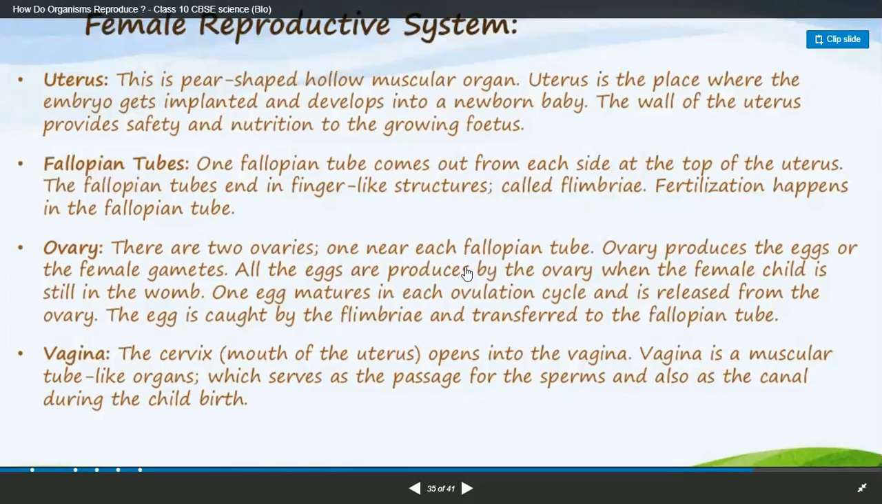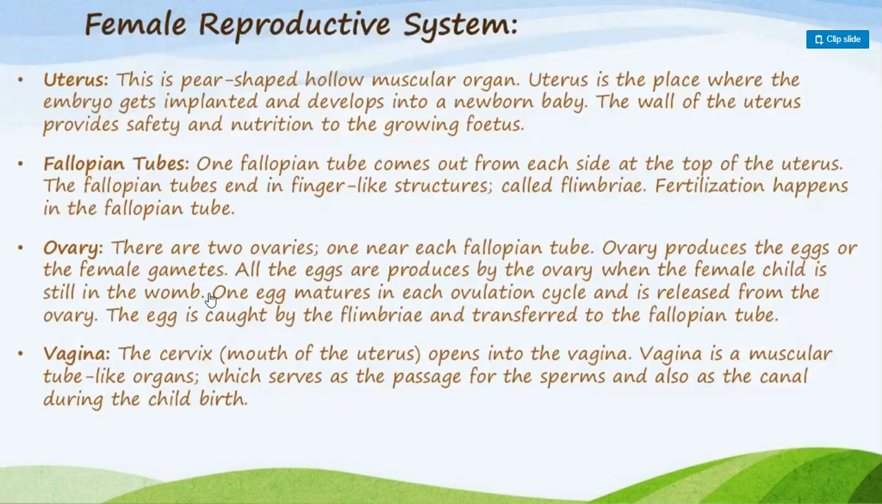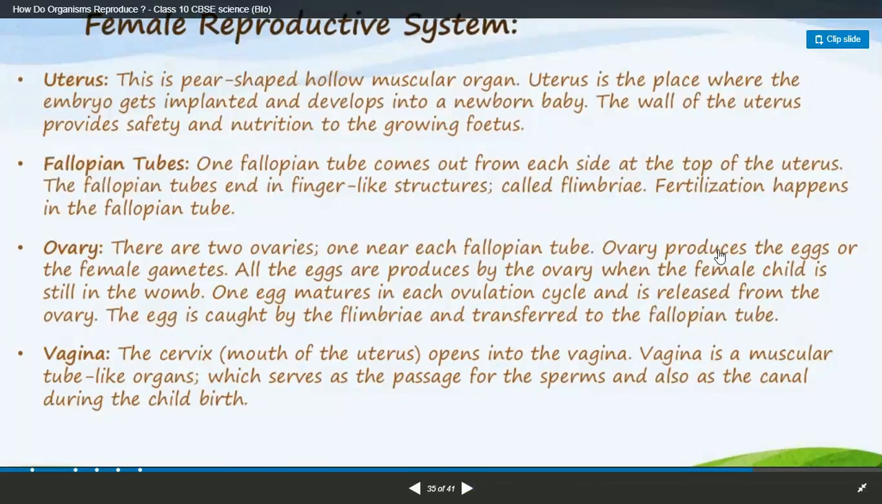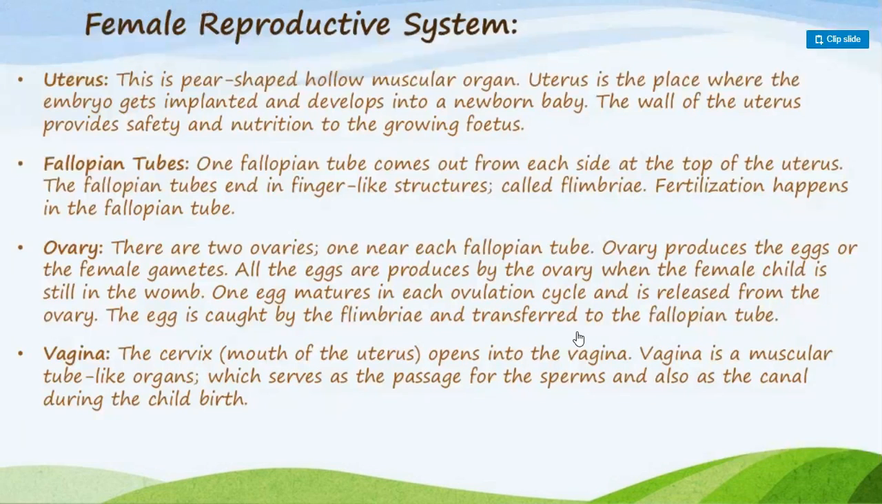When the female child is still in the womb, the eggs are already formed. One egg matures in each ovulation cycle and is released from the ovary. The egg is caught by the fimbriae and transferred into the fallopian tubes, so whichever matured egg is there, it is transferred into the fallopian tubes.